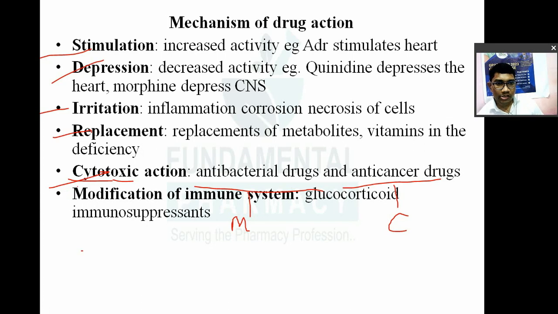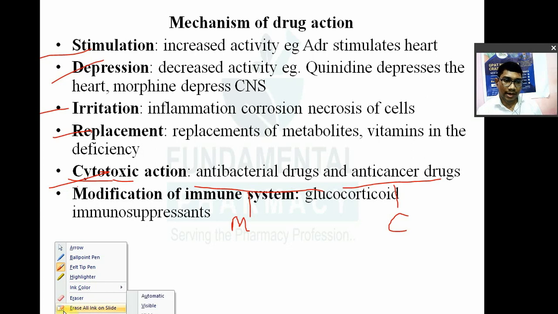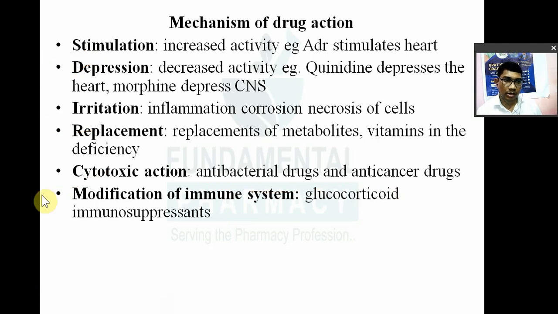Modification of immune system. आपको जो immunity है, so that will be modified. Some drugs act by modification of immune system. For example, immunosuppressants, glucocorticoids and immunosuppressants. How will they act? ये ड्रग क्या करेंगे? These drugs will decrease your immunity.